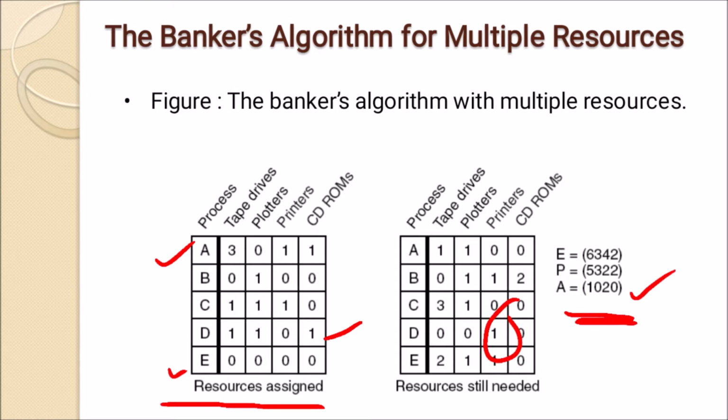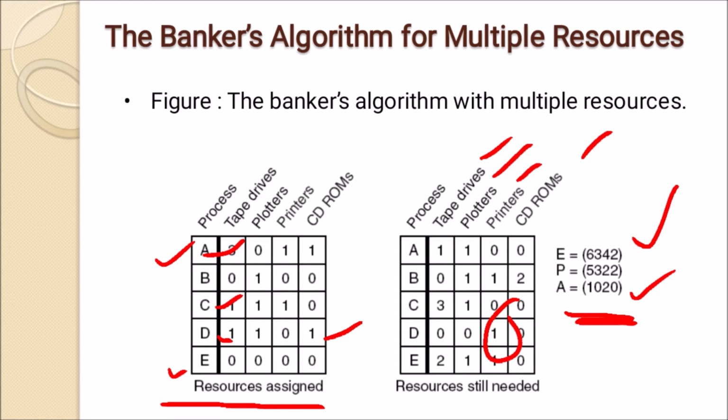The total resources are 6, 3, 4, 2: there are 6 tape drives, 3 plotters, 4 printers, and 2 CD-ROMs.